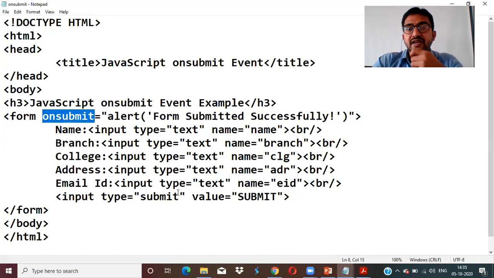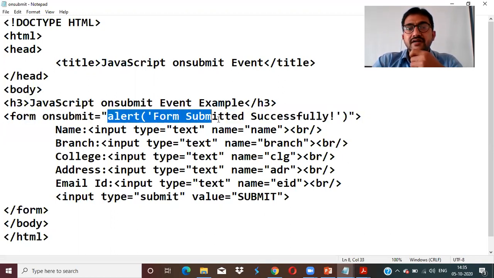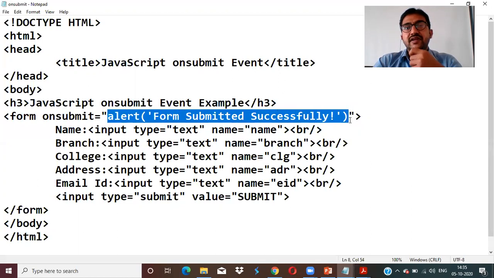So when you click on the submit button, the onsubmit event will react and handle it. After handling that, how does it react? For reacting, JavaScript is written. That JavaScript line here is what? Alert. Just a simple alert, just calling the function alert.